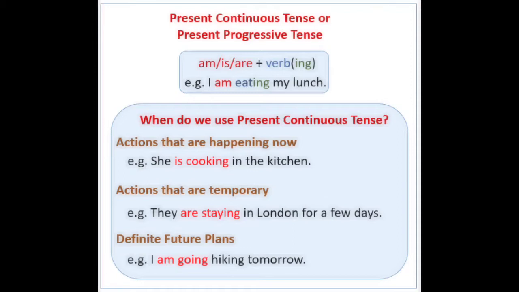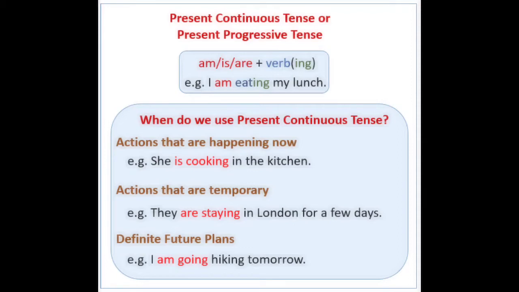The next one, definite future plans. For example, I am going hiking tomorrow. Here, I am going hiking tomorrow is a sentence for the definite future plan. So here, definitely he is going to hike tomorrow.